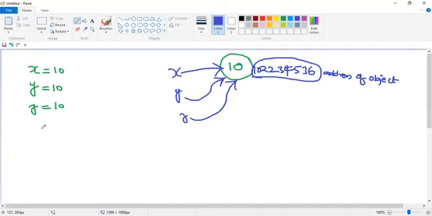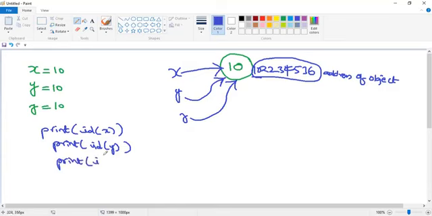Now, if you try to display the addresses of x, y and z: display the address of x, display the address of y, display the address of z. Now, can anyone tell me the address?